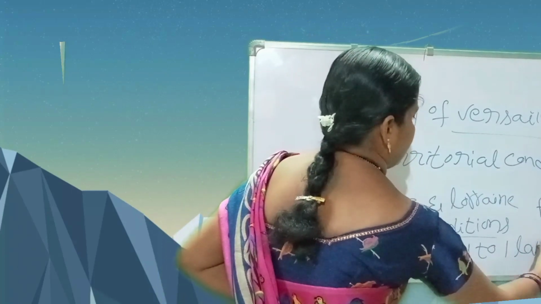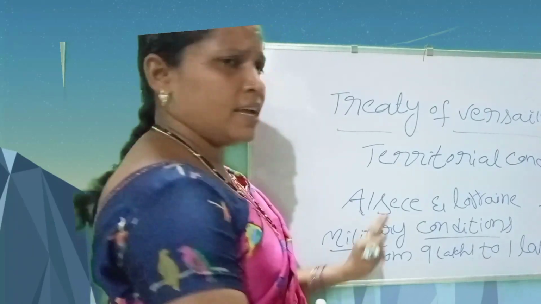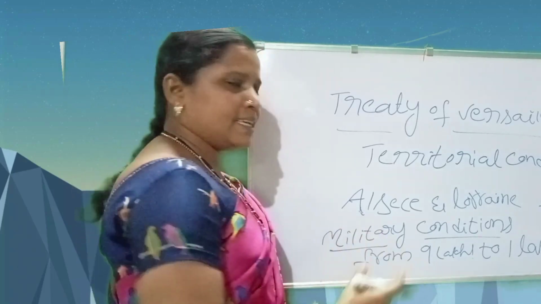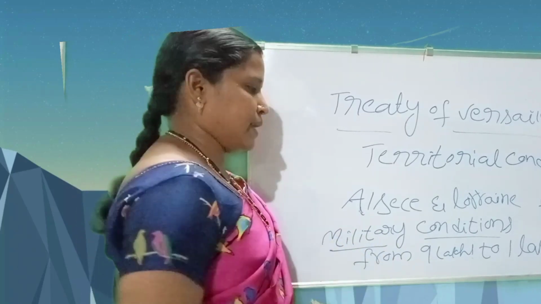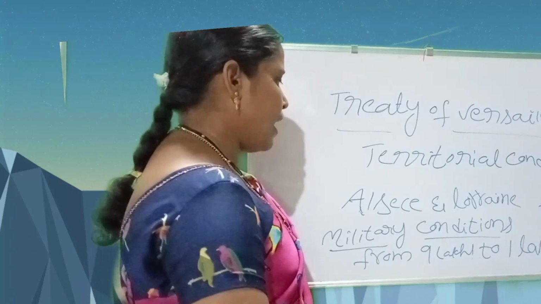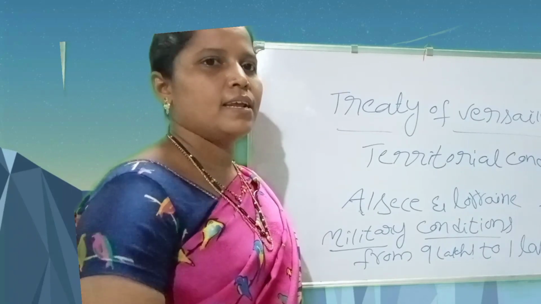So after the First World War, Germany's military was reduced. Germany did not maintain any submarines, and torpedoes were also reduced.